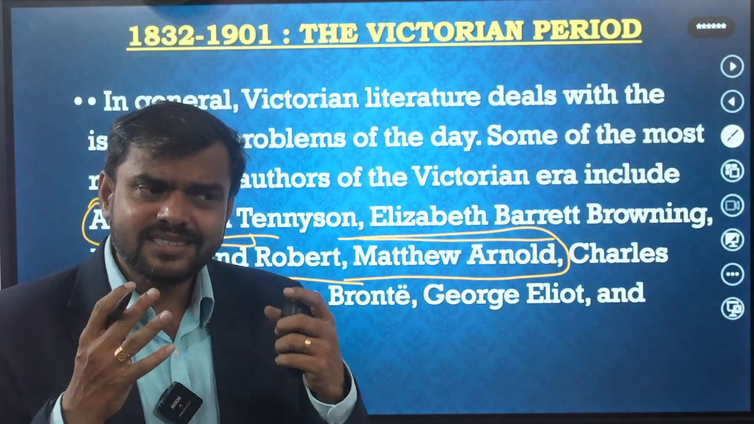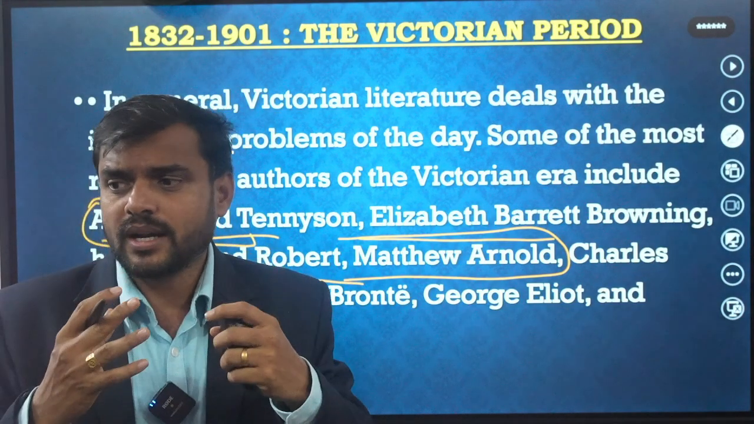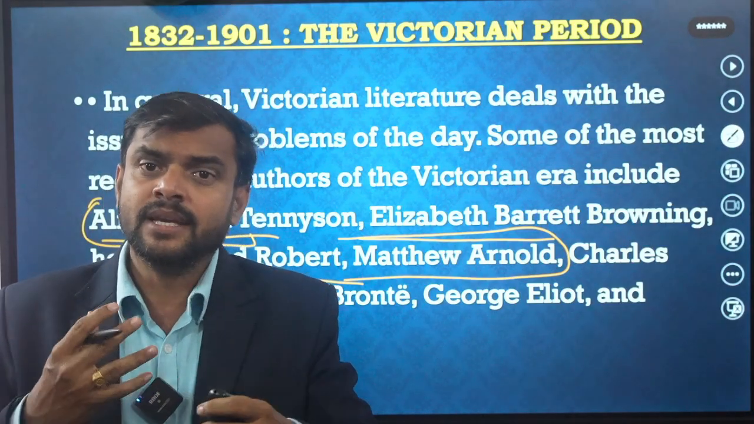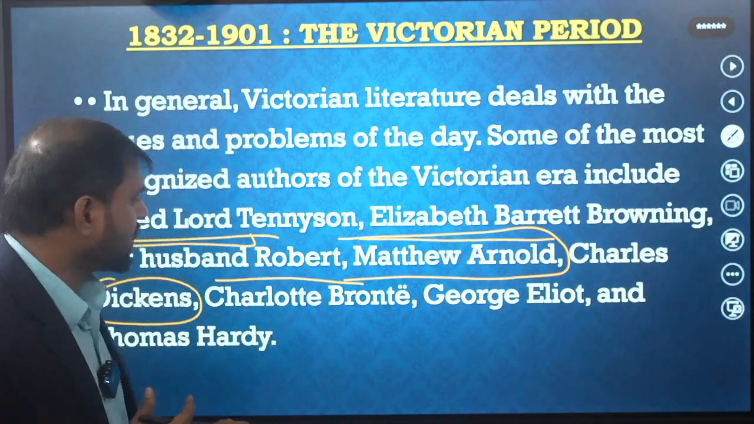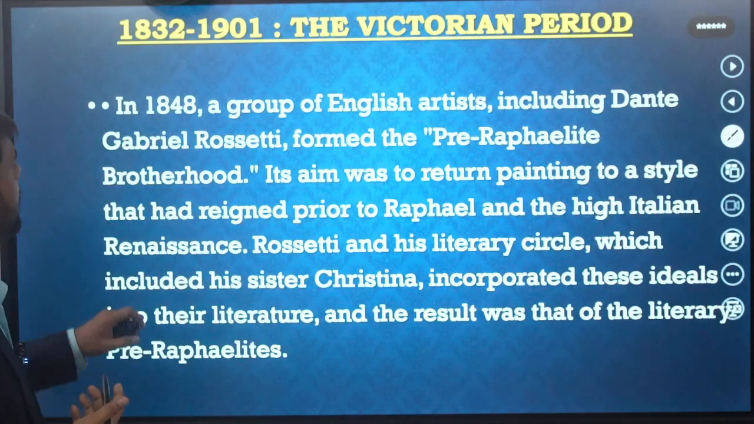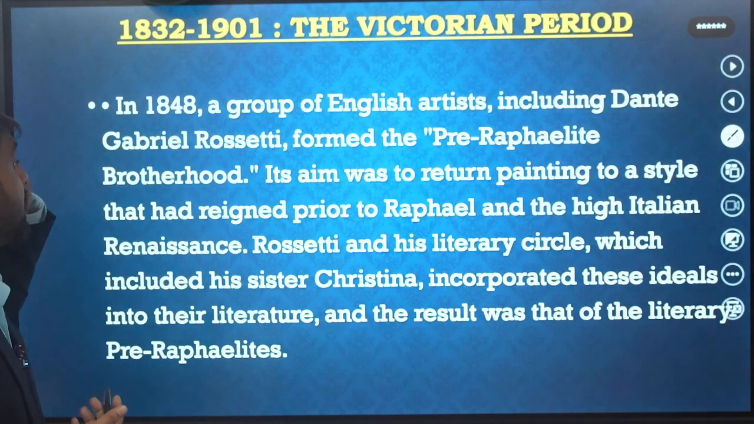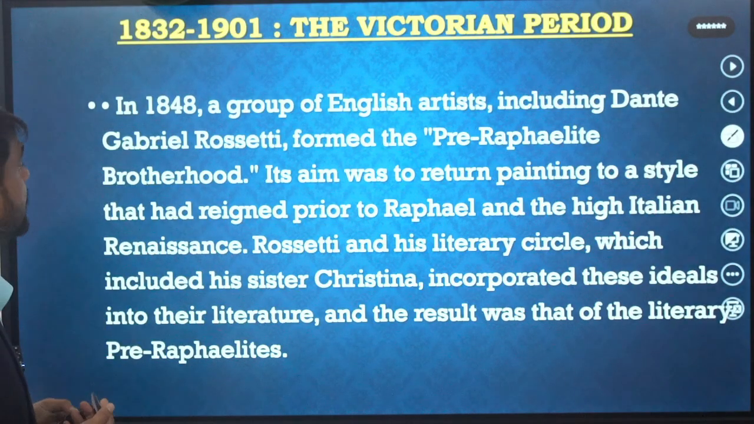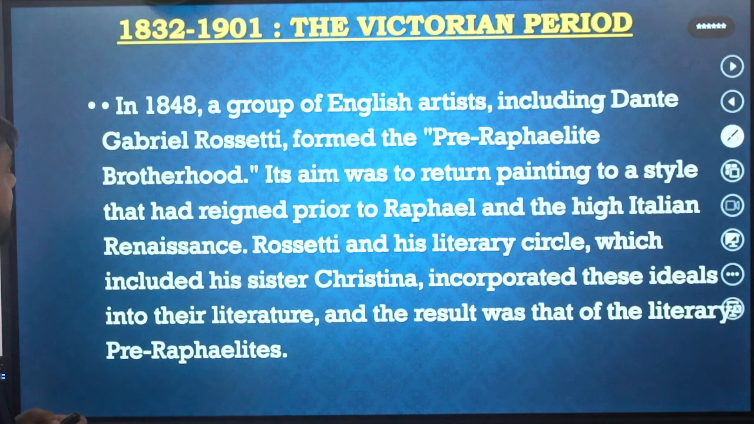So that's why these type of things you should work on and read thoroughly. Okay, and this is very important. And George Eliot, Middlemarch, you have to read. And in 1848, a group of English artists, including Dante Gabriel Rossetti, formed the Pre-Raphaelite Brotherhood.